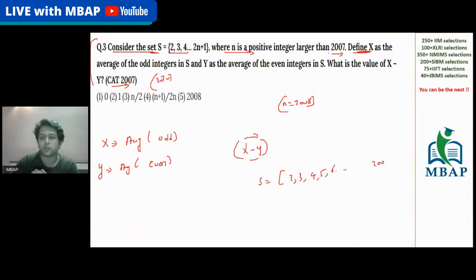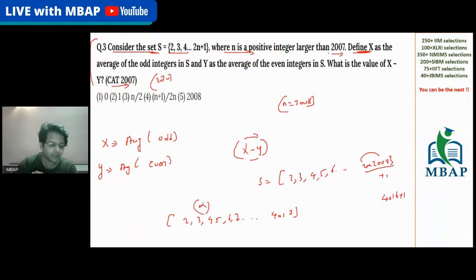Do we have to go till 2008? Because if I put the value of n as 2008, the value will become 2 into 2008 plus 1. 2 into 2008 will become 4016, and 4016 plus 1 will become 4017. Do you think we have to consider the set of 2, 3, 4, 5, 6, 7, 8 till 4017? The answer is no. The length of the question has intentionally increased just to make you think twice, thrice, and number of times, so that you can leave this question and go to the easier question. But believe me, this is the simplest question which can come.